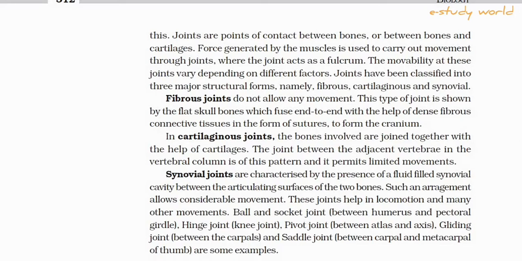Here, two or more than two bones come in contact and form a joint. Between joints, cartilages may or may not be present. In which cartilage is present, this is a cartilaginous joint. In which cartilage is not present, this is a synovial joint. In fibrous joints, cartilage is modified into sutures.